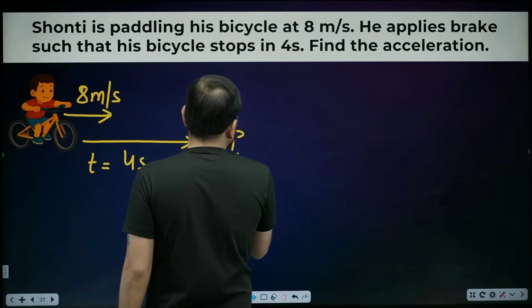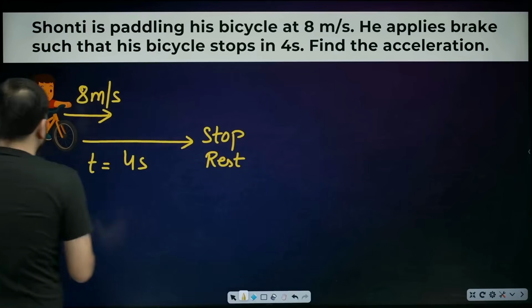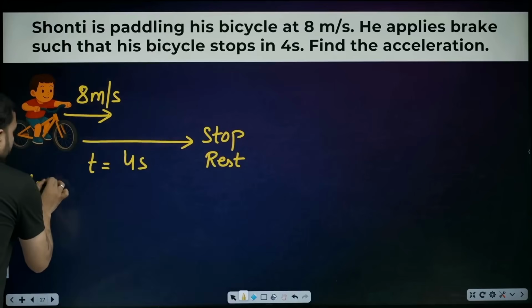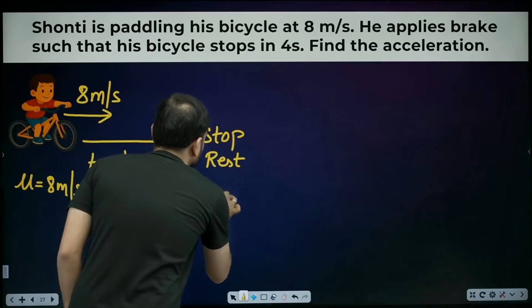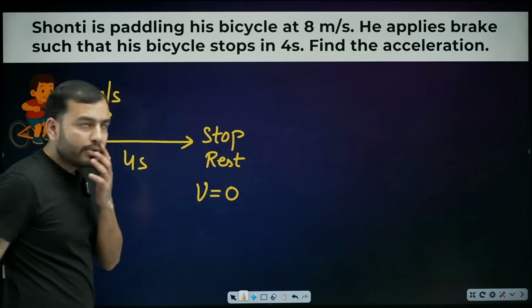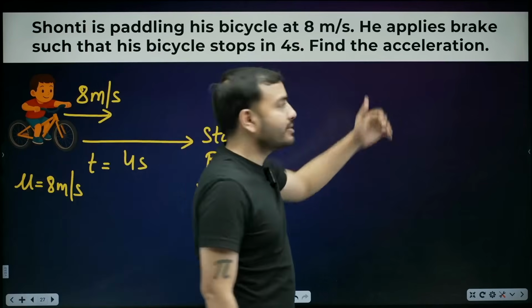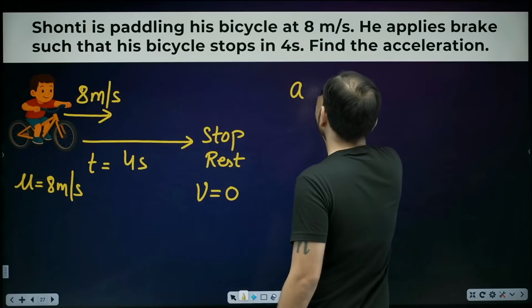Came to rest means velocity is 0. Initially, what was his velocity? The initial velocity is u, 8 meters per second. Finally, he came to rest. What is the final velocity? 0. It stopped in 4 seconds. What was he asked? Find the acceleration. Come on, let's calculate.